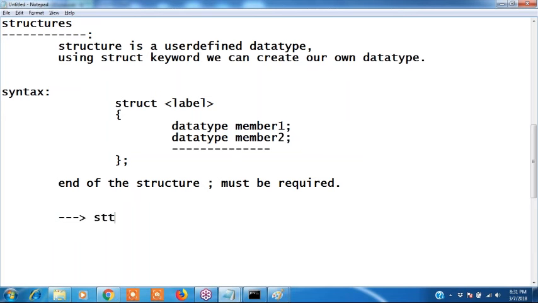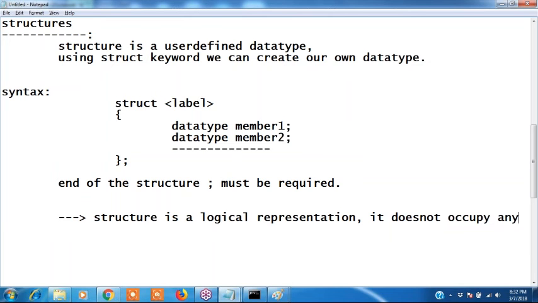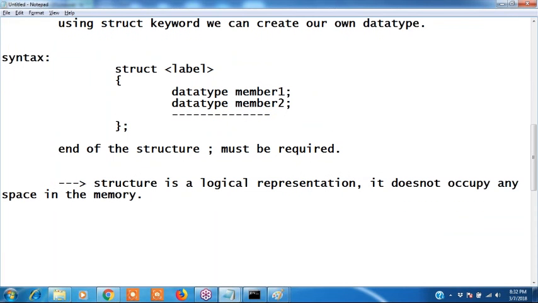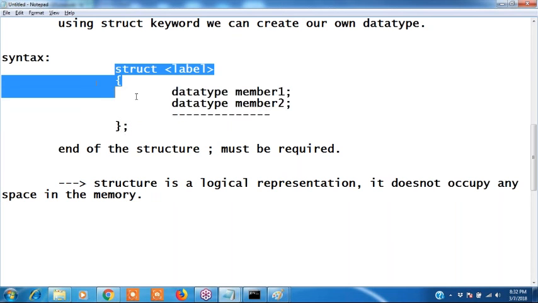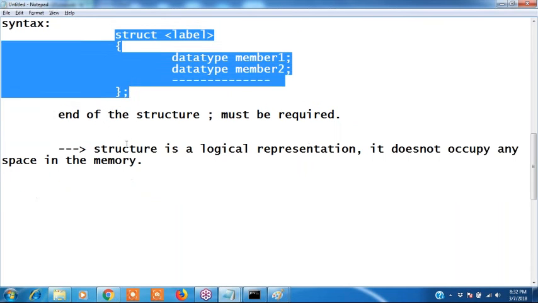See, structure is a logical representation. It doesn't occupy any space in the memory. Whenever we write like this, it won't allocate any memory.